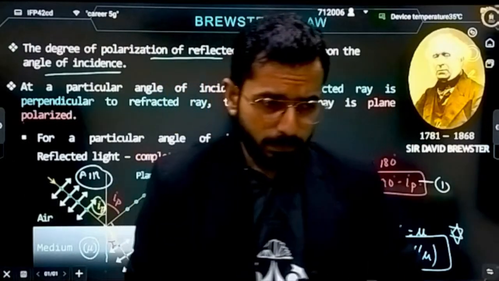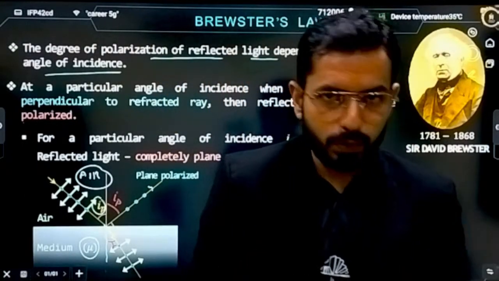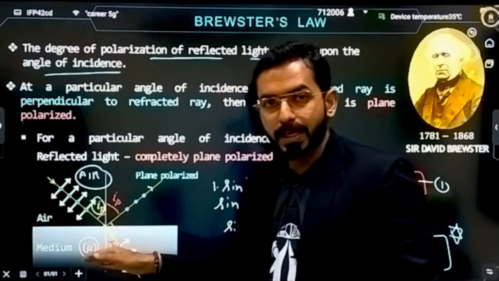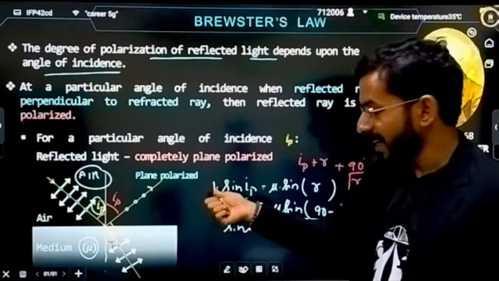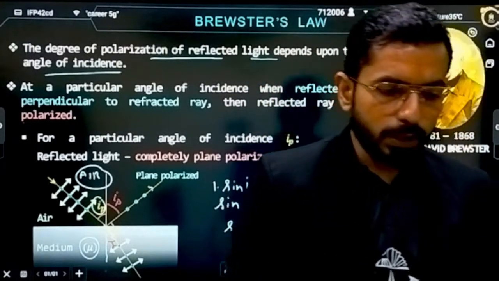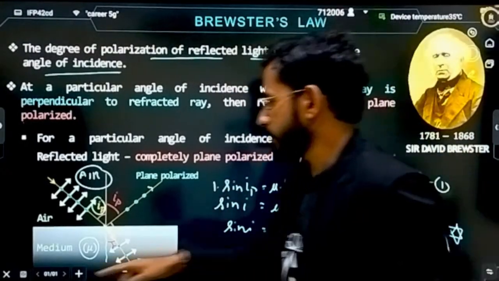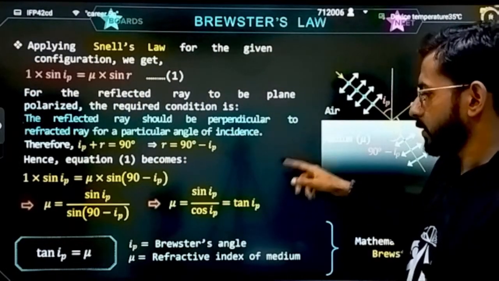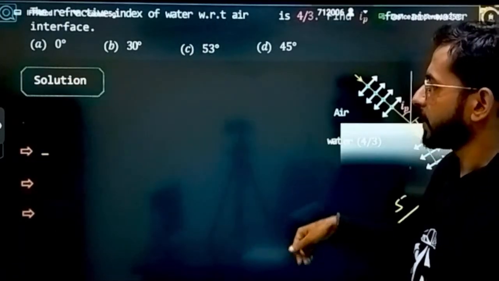Clear? Easy thing. But again I am warning you, be alert. If the light is coming from some different medium, this mu, where I took 1, will change. So according to the situation, you have to adjust your equation. Correct? Very good. So this is the derivation that I have told you.